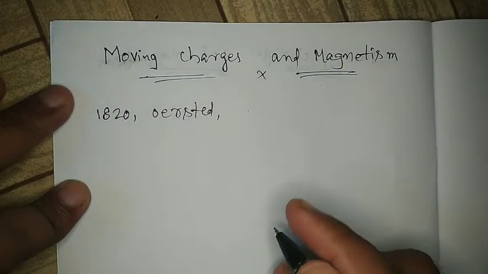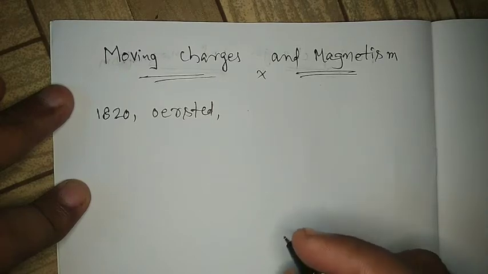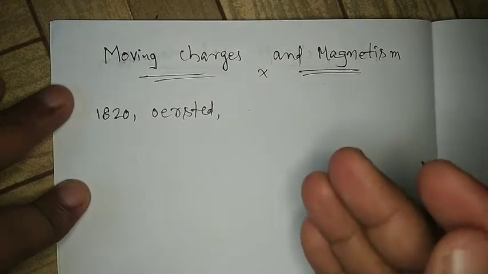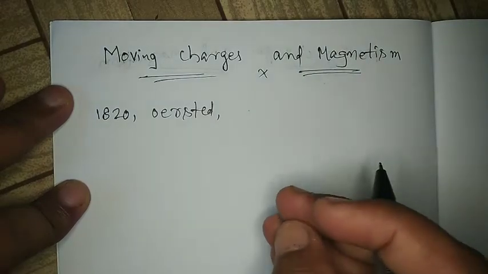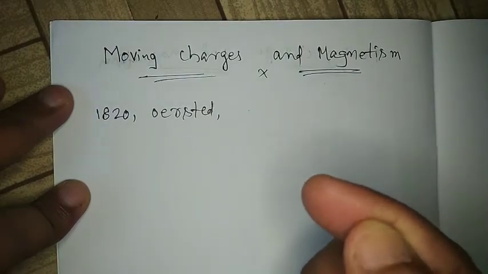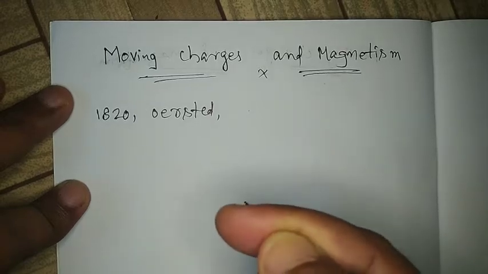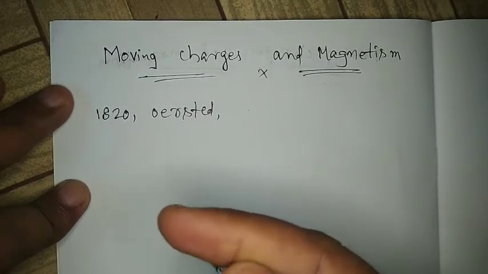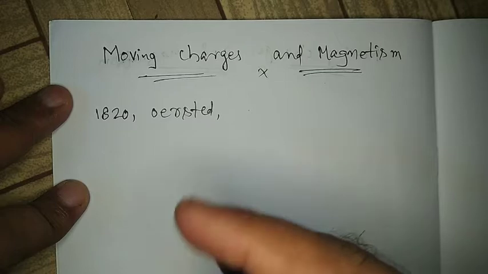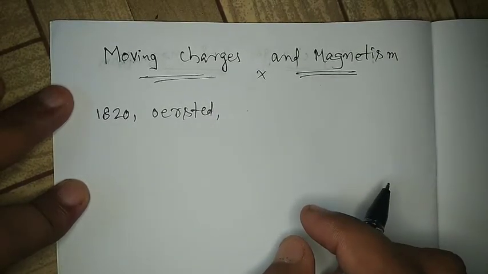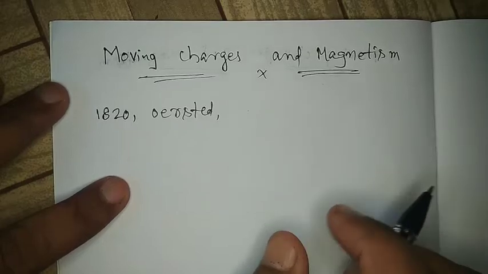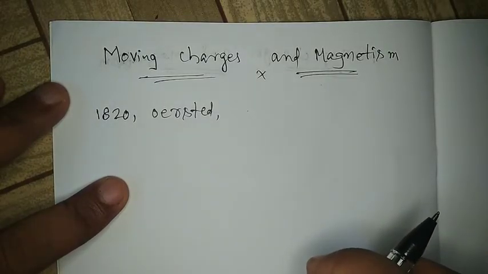Why does such deflection take place? We know that one magnet can be deflected by another magnet. So here he observed that a magnetic needle is deflecting near the current carrying wire. That means definitely a magnetic field should be there around the current carrying conductor. Hence the deflection takes place. So this was his observation.